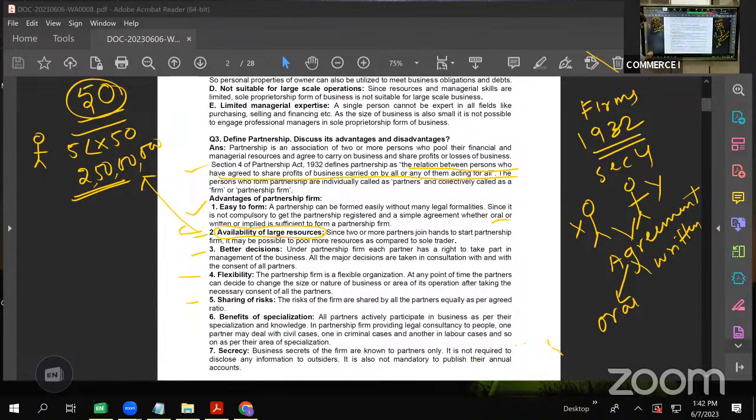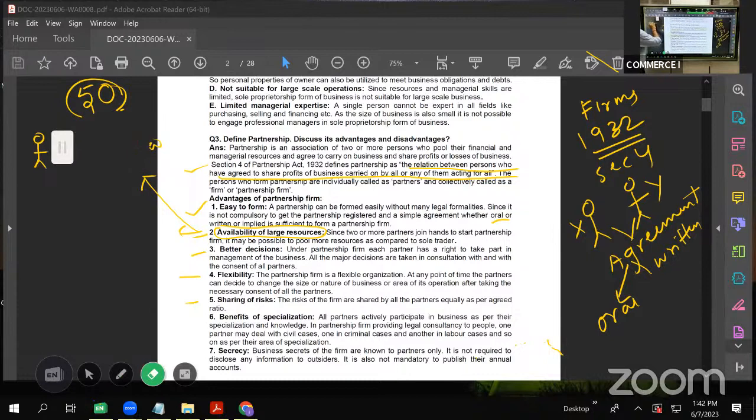Suppose, again, let us compare it with a proprietary firm. Suppose there is a proprietary firm. There we have learned.